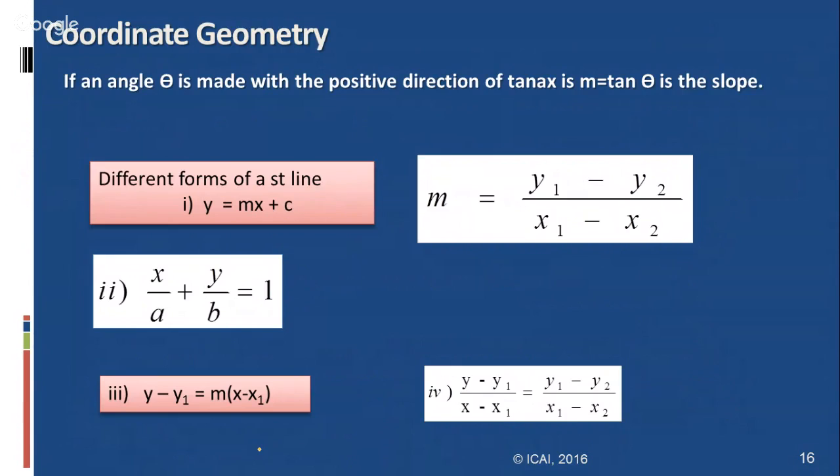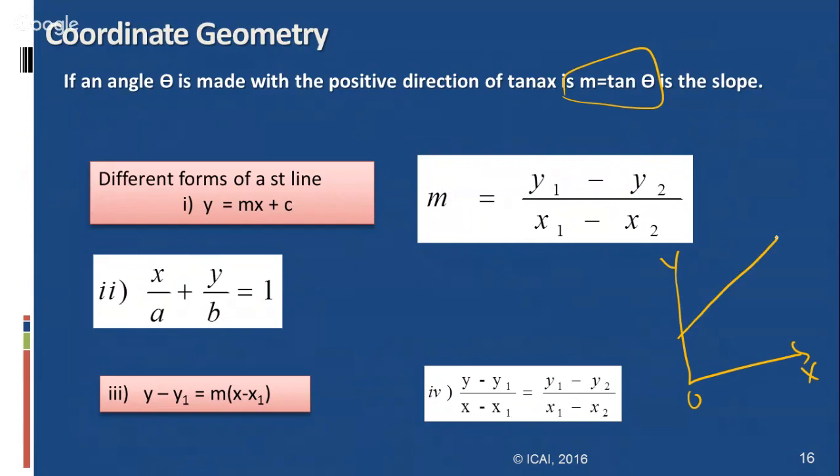Now coming to the formulas, the topic of coordinate geometry. If an angle theta is made with the positive direction, then m equals tan theta. But what is slope actually? Suppose this is the x-axis and this is the y-axis.